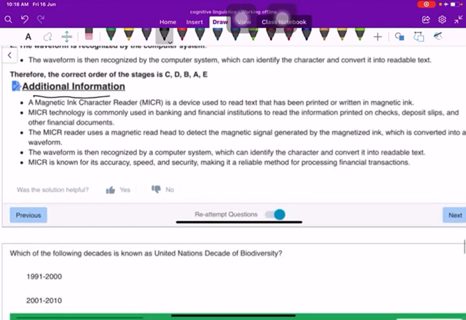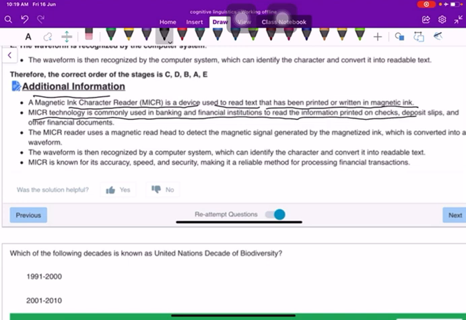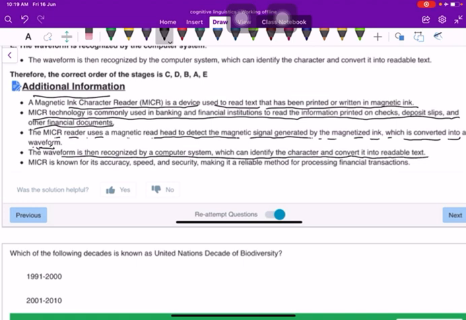Additional information. A magnetic ink character reader (MICR) is a device used to read text that has been printed or written in magnetic ink. MICR technology is commonly used in banking and financial institutions to read the information printed on checks, deposit slips, and other financial documents. The MICR reader uses a magnetic read head to detect the magnetic signal generated by the magnetized ink, which is converted into a waveform. The waveform is then recognized by a computer system which can identify the character and convert it into readable text. MICR is known for its accuracy, speed, and security, making it a reliable method for processing financial transactions.